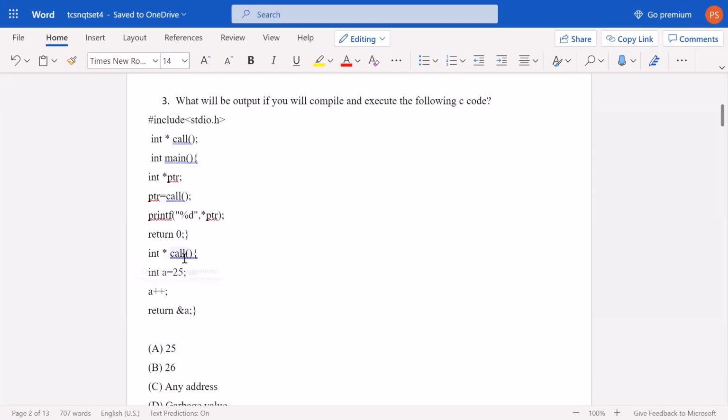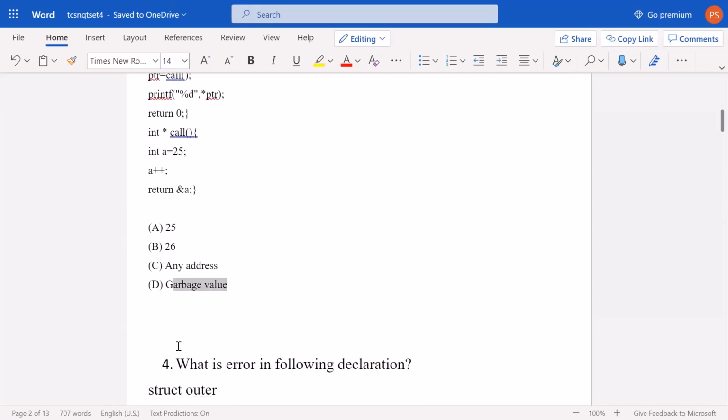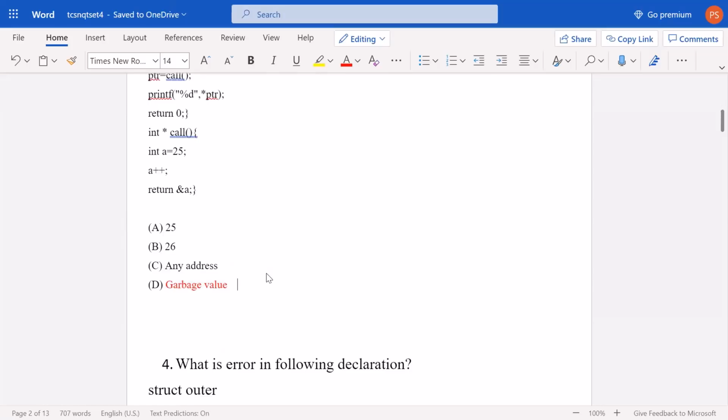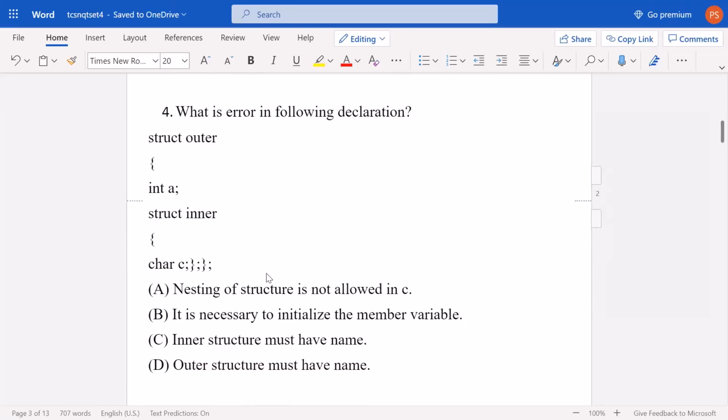Inside the function a is 25 and becomes 26, but outside the function a has no value. So ptr will be a kind of pointer pointing to no value. This problem is called a dangling pointer, and in this case a garbage value will be the output, because something will be printed, and it will be a garbage value.